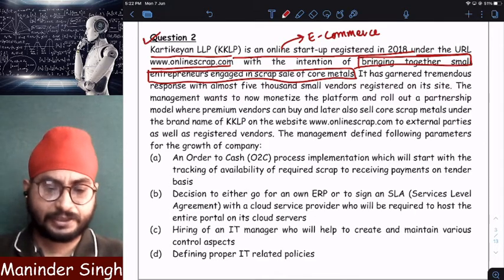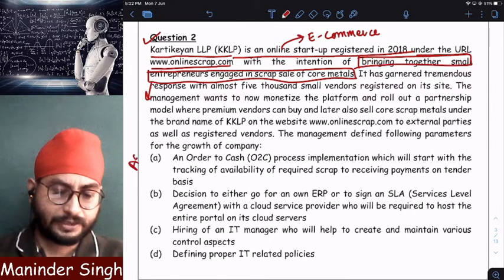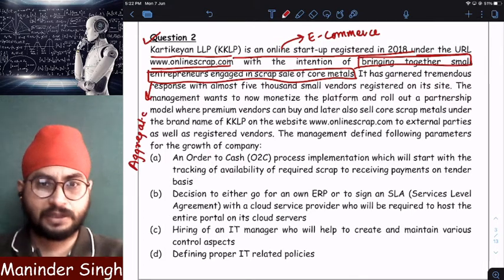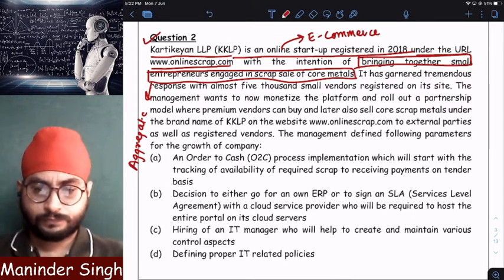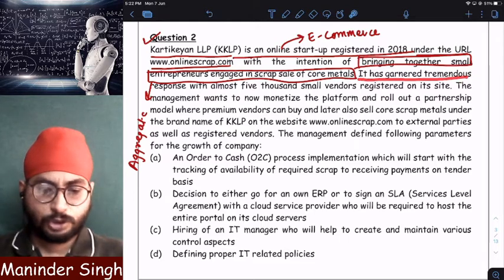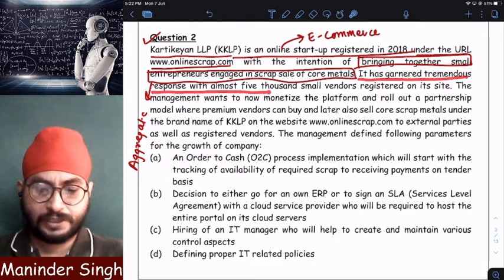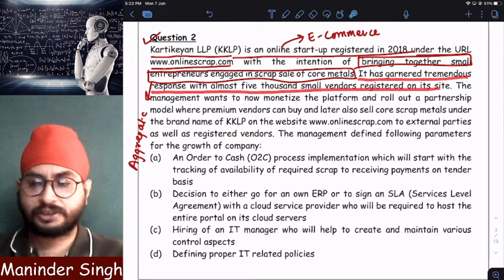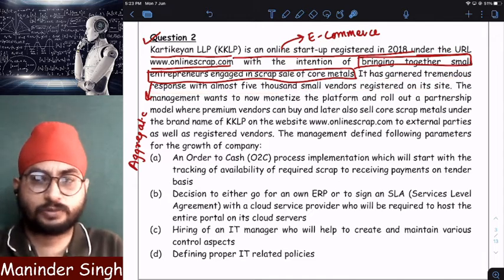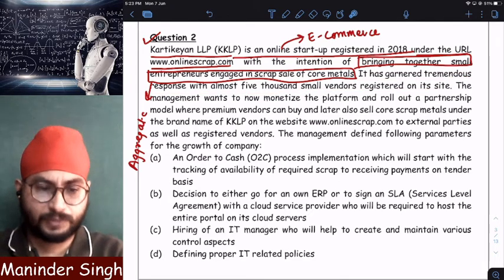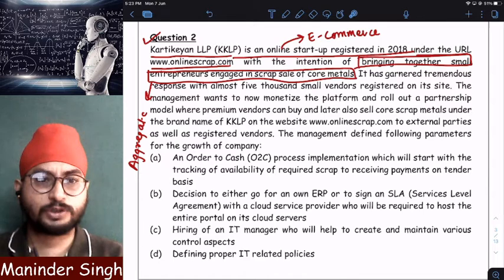Means it wants to aggregate, bring multiple people under its website. It has garnered tremendous response with almost 5,000 small vendors registered on its site. Can you imagine? 5,000 people registered on its website. It has aggregated almost 5,000 people.